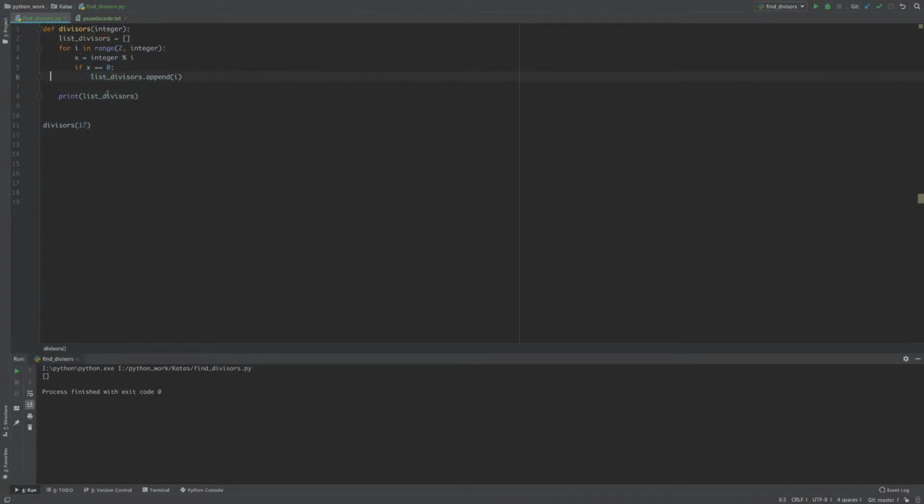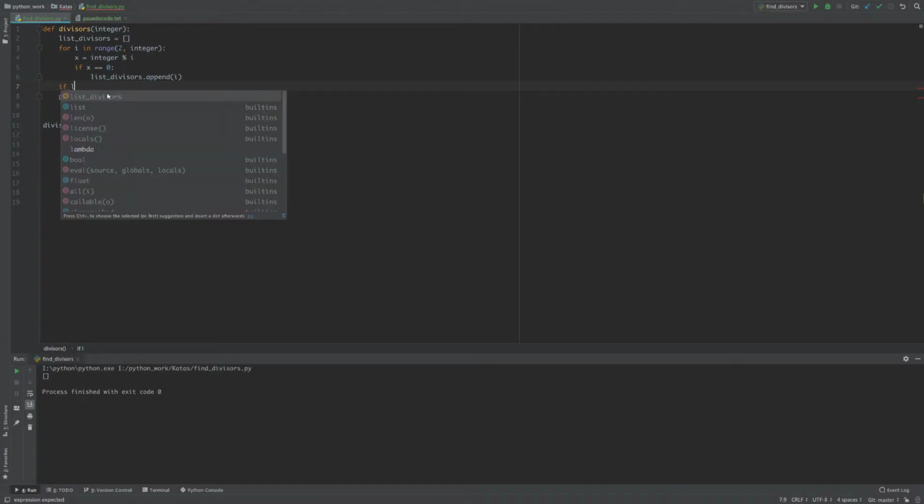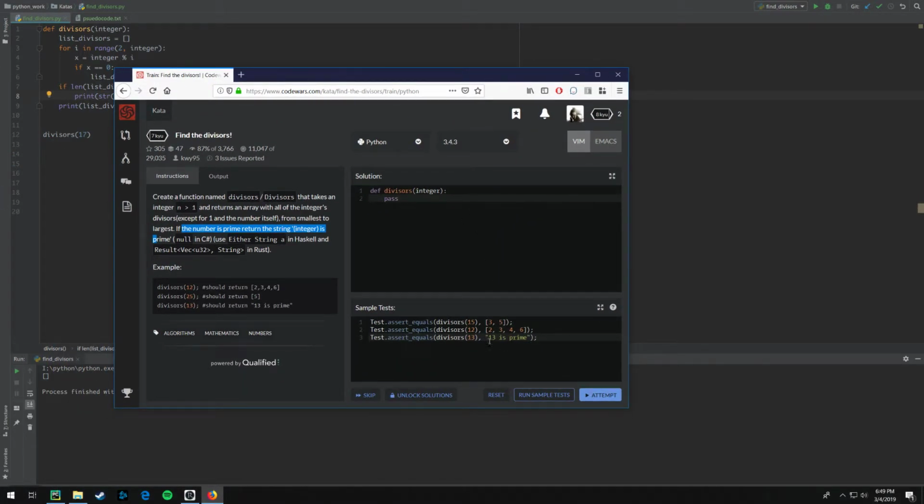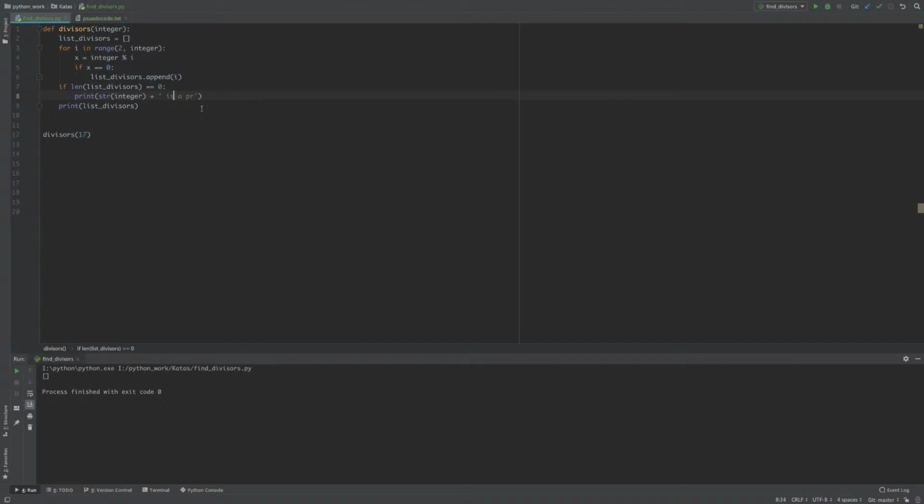So we'll say if the length of the list of divisors is equal to 0, then print the string integer plus is prime.